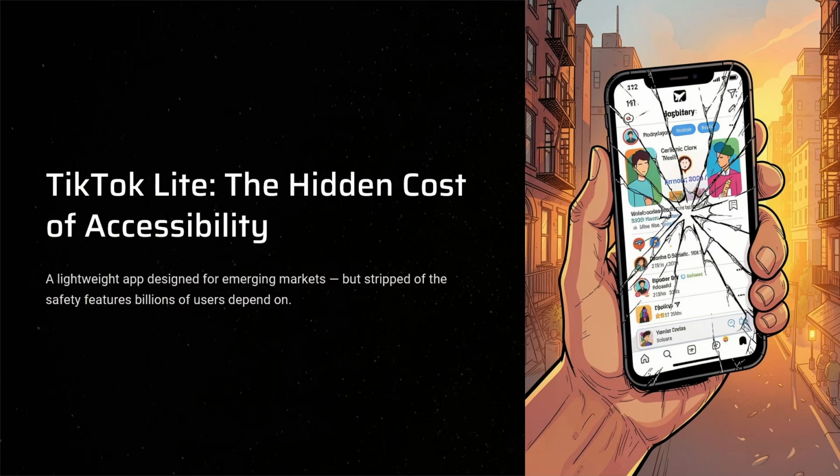TikTok Lite, the hidden cost of accessibility. A lightweight app designed for emerging markets but stripped of safety features billions of users depend on.